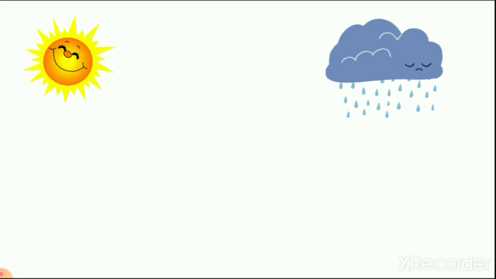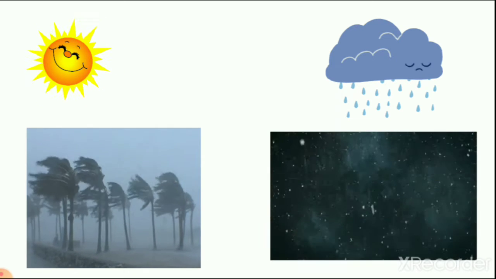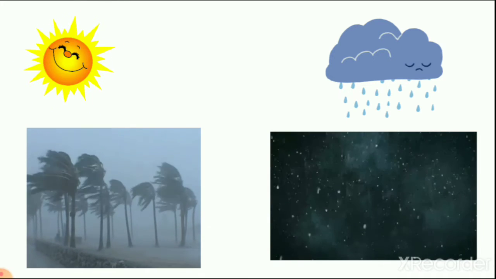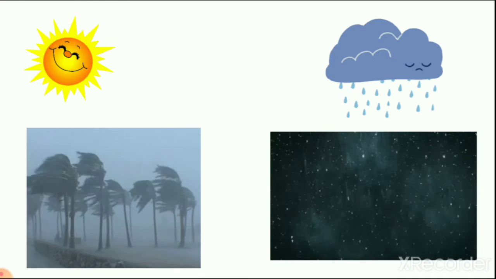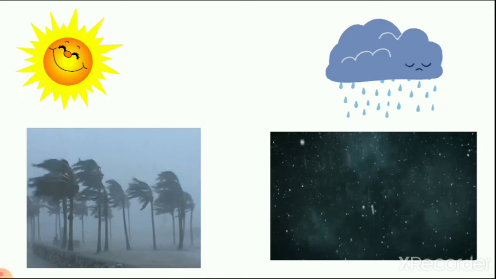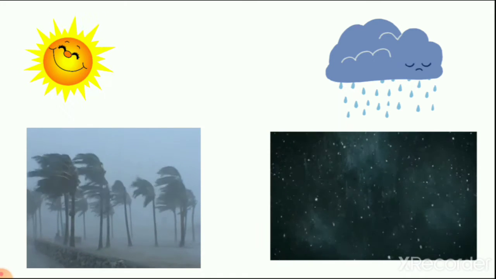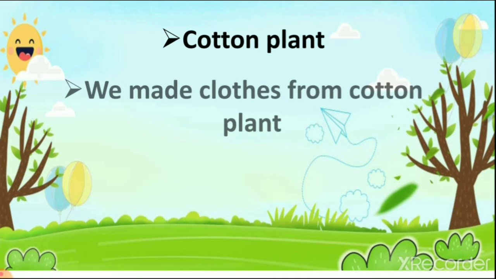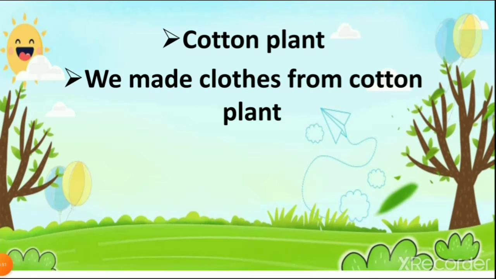Then we learn that like house, clothes also protect us from heat of the sun, rain, snowfall, it means cold, and wind. So these all things are very dangerous for us, right? So then we learn about cotton clothes, the clothes which we make from cotton plant. So cotton plant, you can see here, we make cotton clothes from cotton plant.